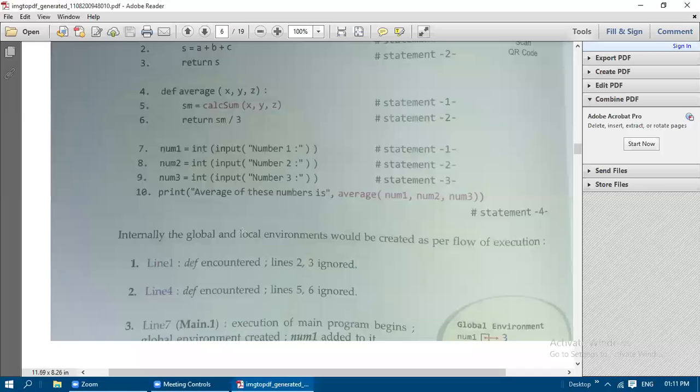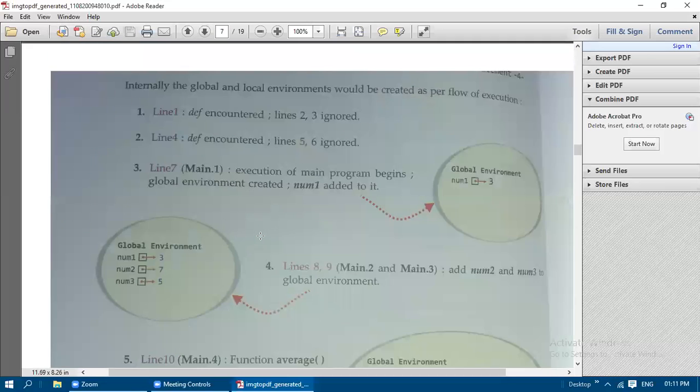So at line number 1, DEF is encountered, and line 2 and 3 are ignored. Then it goes to line number 4. Okay, the average definition is encountered. Lines 5 and 6 are ignored. Now it goes to line number 7, that is the main part of the program. So execution of the main program begins.